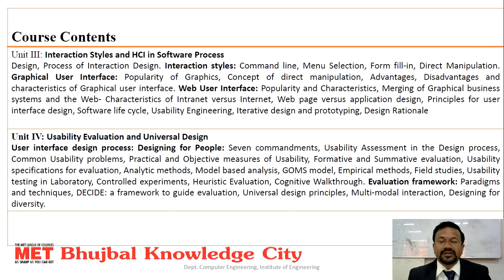In the third unit, we will see the interaction styles of HCI in the software process: design process of interaction design, interaction styles, graphical user interface (GUI), web user interface, its popularity and characteristics, merging of graphical business systems and web characteristics.